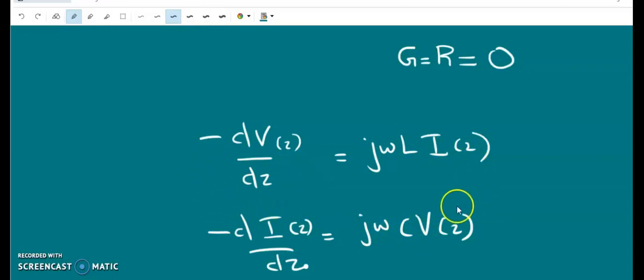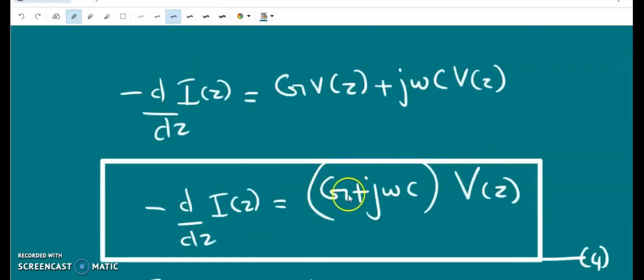So these are the transmission line equations for a lossless media, and we have derived these equations for the parallel plate transmission line. These equations are true for a parallel plate, two-wire and coaxial transmission line under lossless condition.